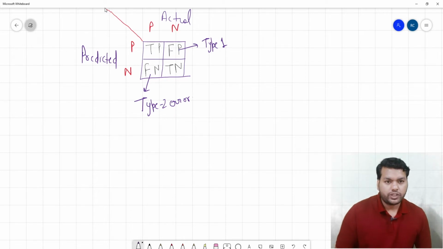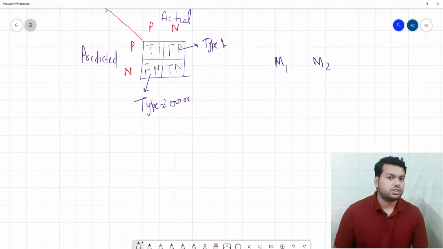First, let's talk about the demerits. The first demerit is that it gives us four scores: true positive, false positive, false negative, true negative. Suppose I want to compare two models, M1 and M2, but by using this matrix I get four scores, and it's very difficult to compare the four scores of the first model to the four scores of the second model. So it does not give us one actual score, it gives us four scores, and it's very hard to compare two models. This is the first demerit.